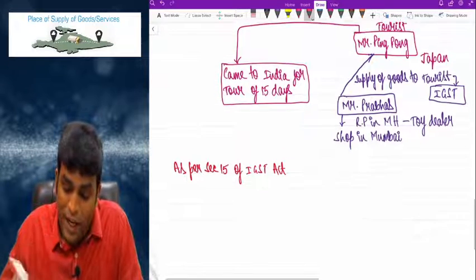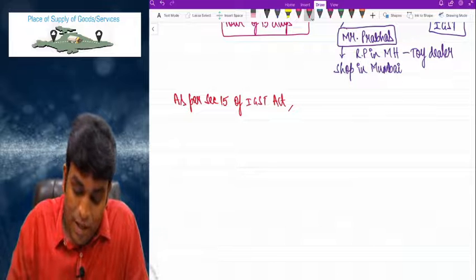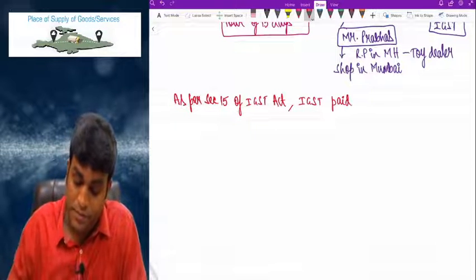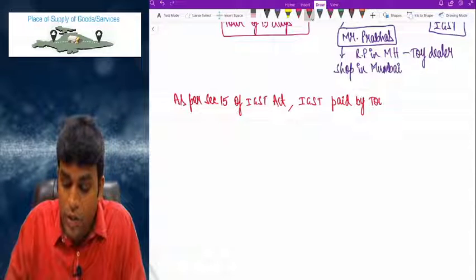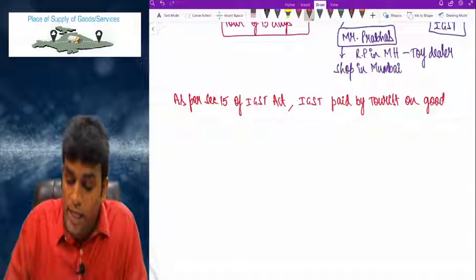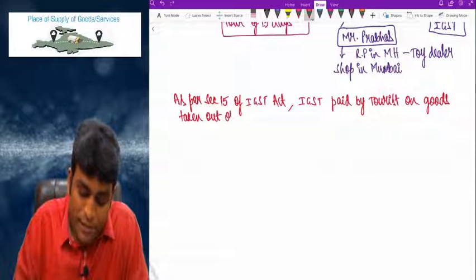As per section 15 of IGST Act, come on, IGST paid by tourist on goods taken out of India.